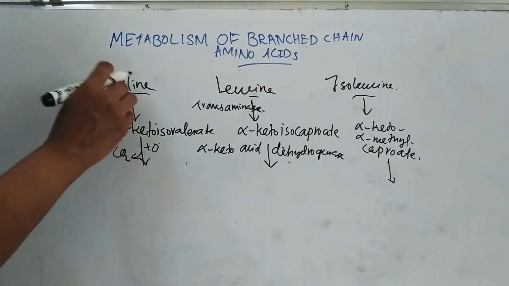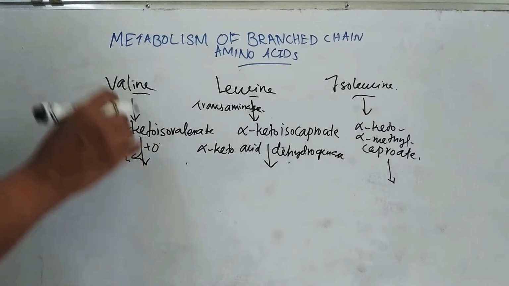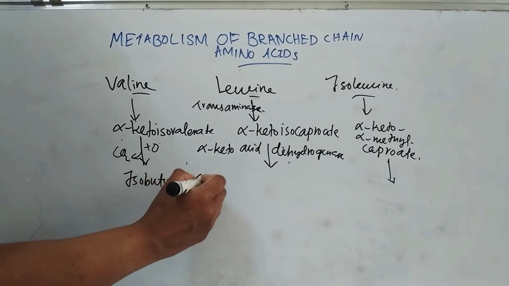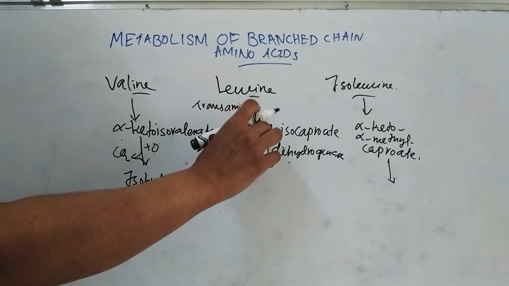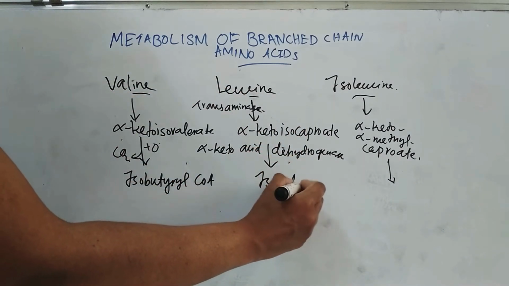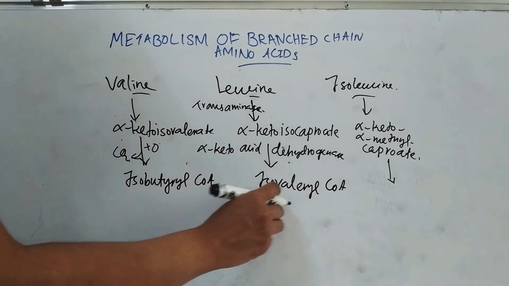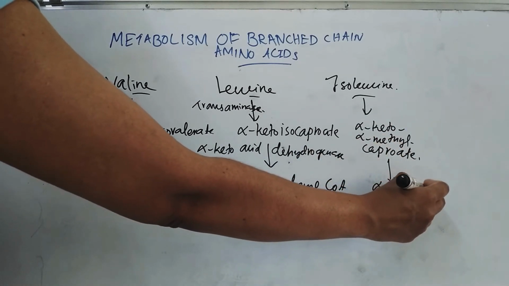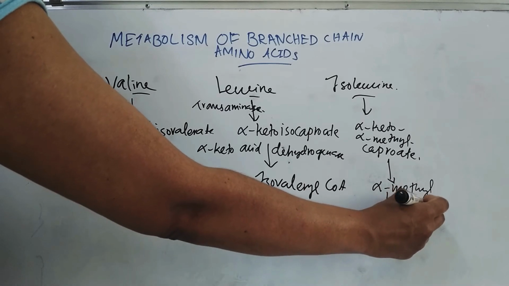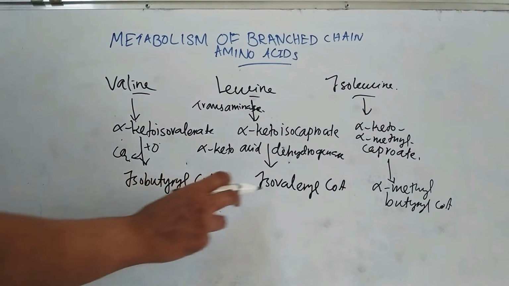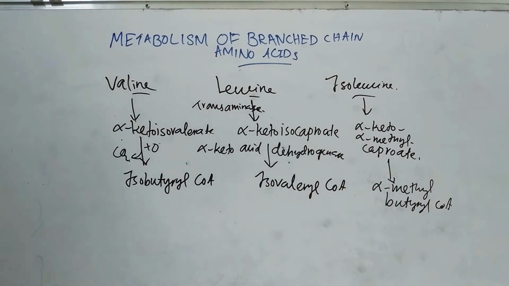So, first the valine derivative alpha keto isovalerate forms isobutyryl CoA. Here alpha keto isocaproate by oxidative decarboxylation forms isovaleryl CoA. Then here it forms alpha methyl butyryl CoA. So, this is the second step, oxidative decarboxylation to acyl CoA thioesters: isobutyryl CoA, isovaleryl CoA and alpha methyl butyryl CoA.